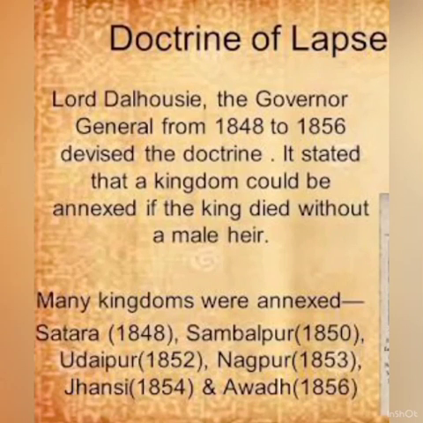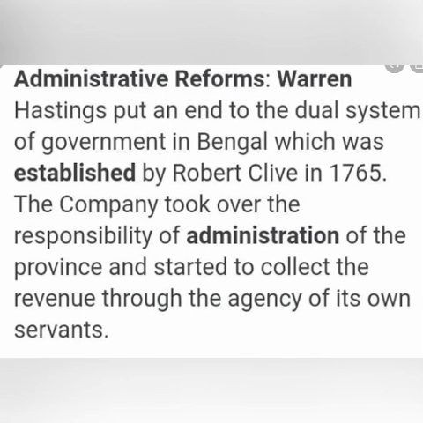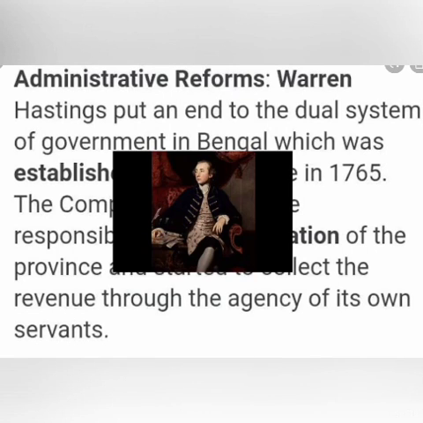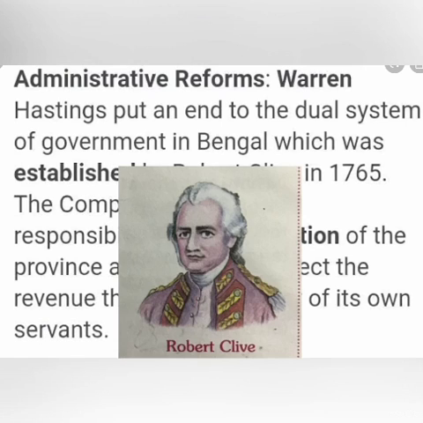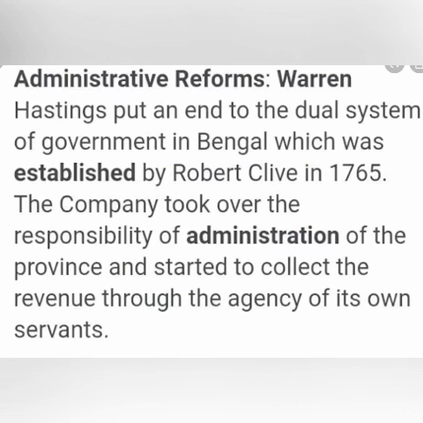Now we will be talking about the administrative reforms which were made by the British in India. Warren Hastings put an end to the dual system of government in Bengal which was established by Robert Clive in 1765. The company took over the responsibility of administration of the province and started to collect the revenue through the agency of its own servants.